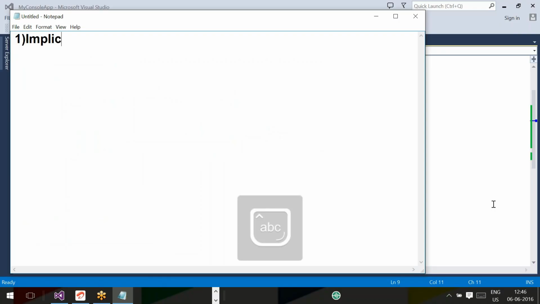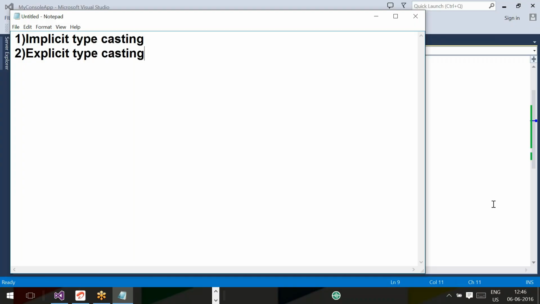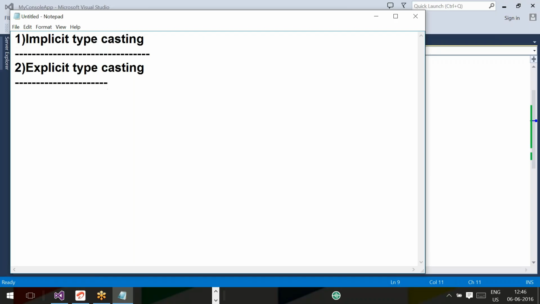Number one, implicit typecasting. Number two, explicit typecasting. Let's first finish the implicit, and next we'll go for the explicit.